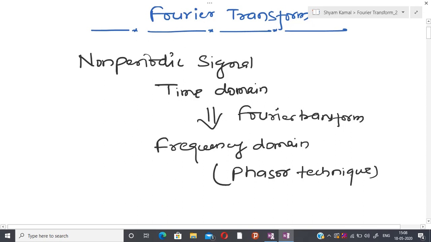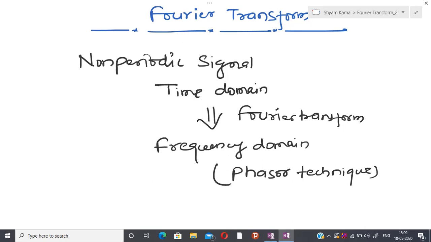So what we have observed is that in at least 4 different ways I can convert a time domain signal to frequency domain. The first one is phasor, the second one is Laplace, the third one is Fourier series, and now I have Fourier transform. Each time I have a different motivation, and a different class of time domain signal can be handled by a different transformation.